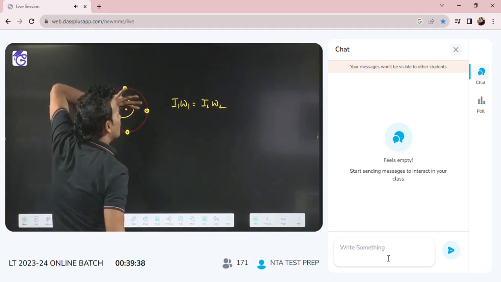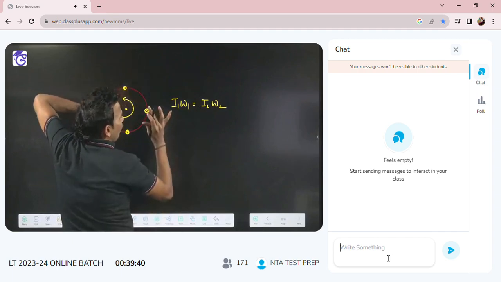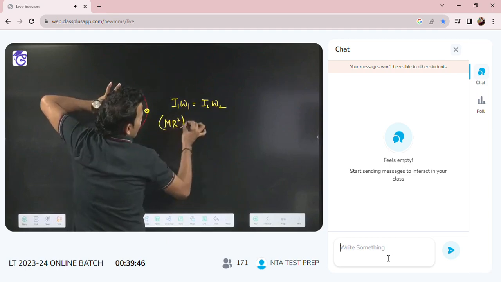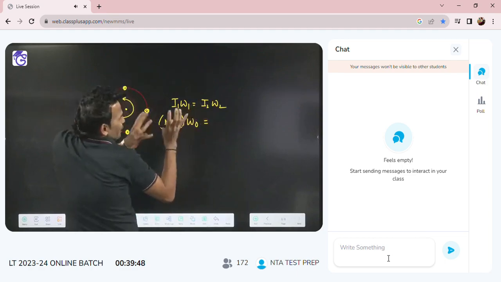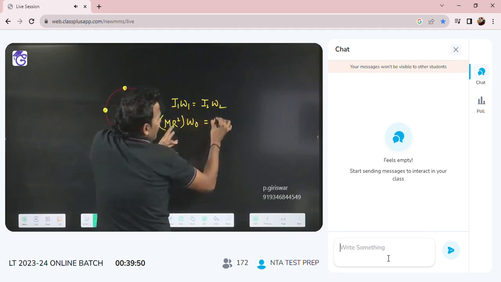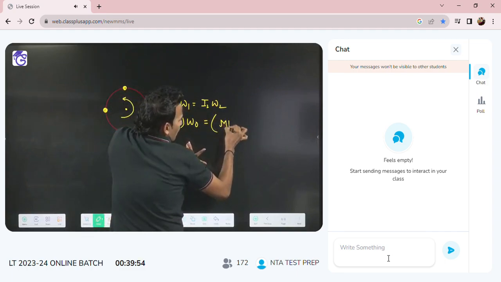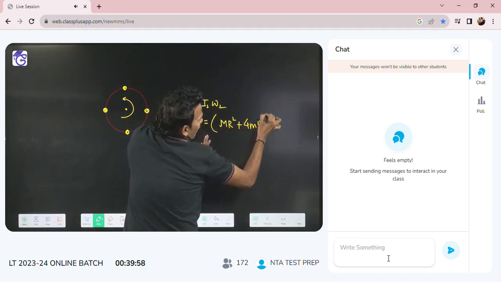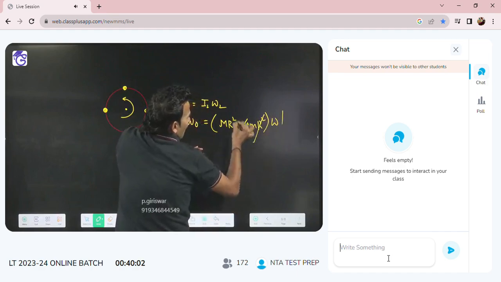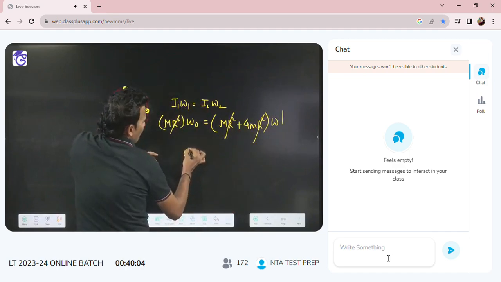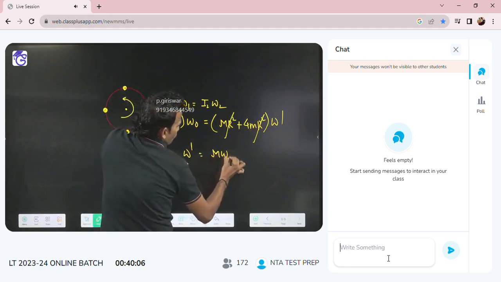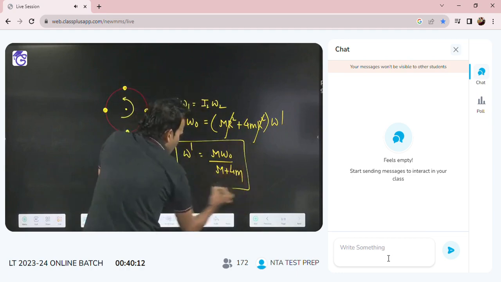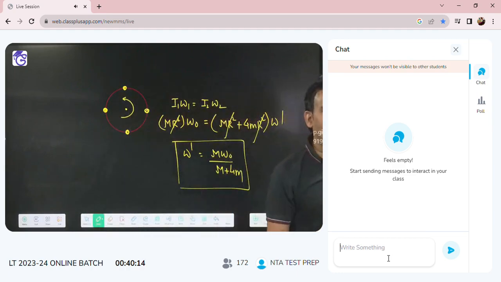I1 omega 1 means initially. Initially only the ring was rotating, so the moment of inertia of the system was mr square into omega naught. I2 omega 2 means final. Finally, who is rotating? The ring is already rotating, mr square, plus 4 particles are now rotating, so 4m into r square into omega dash. R square cancels. Your omega dash will come as m omega naught by m plus 4m. Is it okay? This time it is 4m r square.